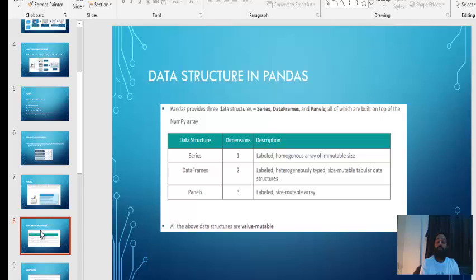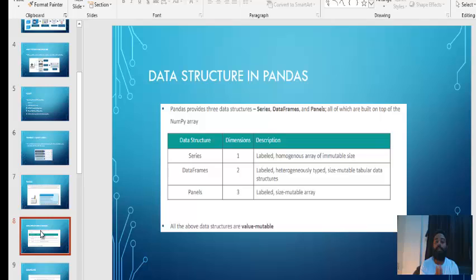So let me explain you in very simple terms. I'll not go through the description written here. I'll just explain you in simple terms. Data frames are essentially a table. I'll repeat it. Data frames are essentially a table. That's it. Nothing else. You would have seen a table, an employee table. You have 10 columns, 10 rows. So that is what a data frame is. You have a table that is called a data frame. What is a series? Series is nothing but one column of your table. So a set of series forms a data frame, and a single column is called a series.